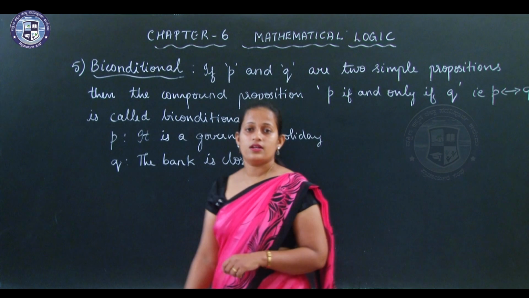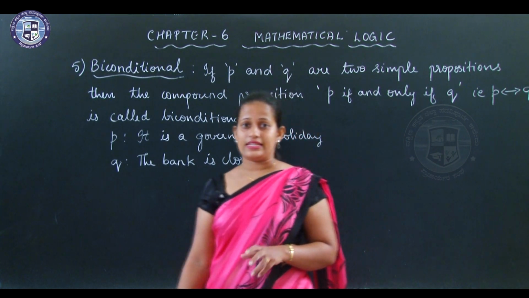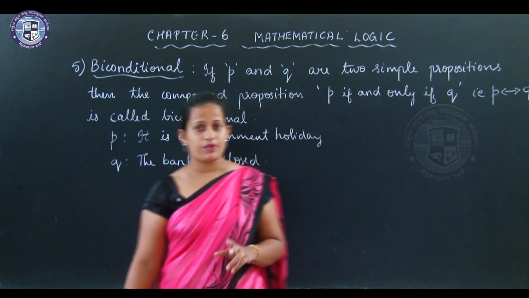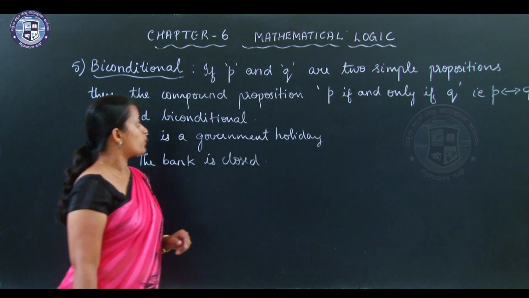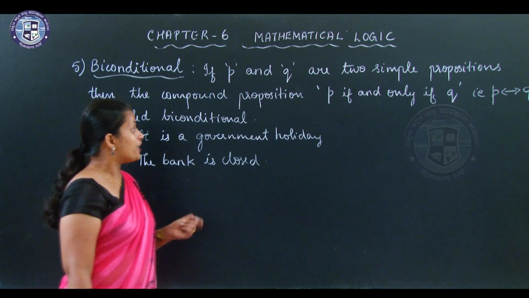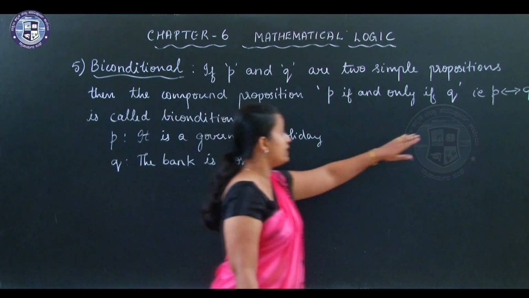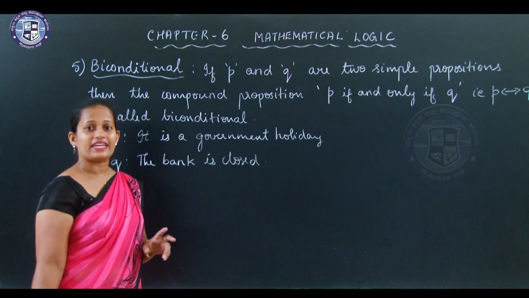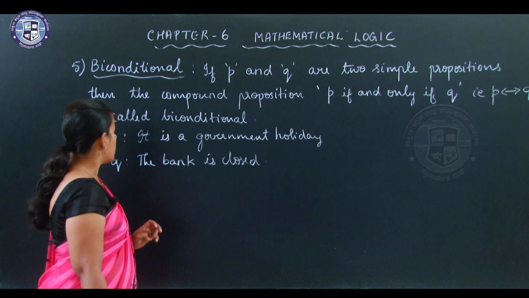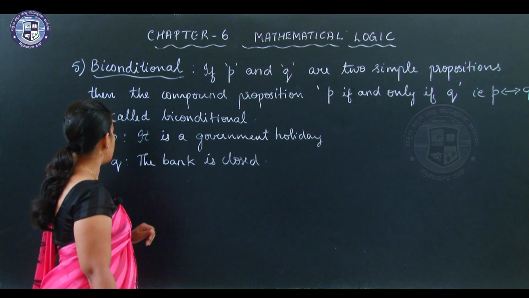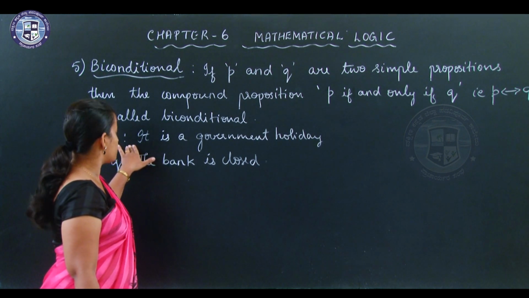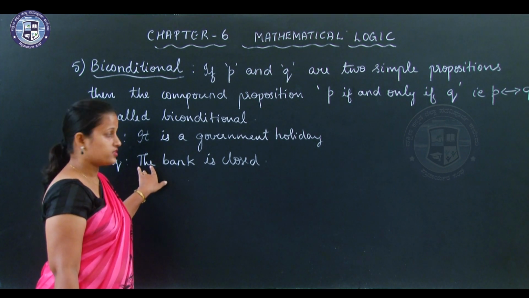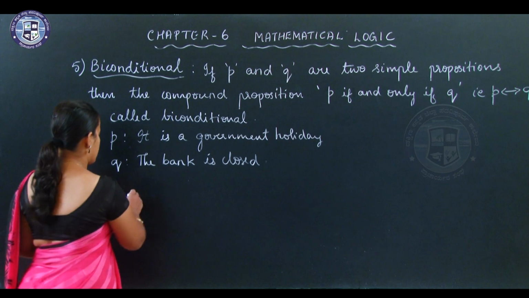Okay. So let us see the last connective, that is biconditional. If P and Q are two simple propositions, then the compound proposition P if and only if Q, denoted like this, P double sided arrow Q, is called biconditional of P and Q. Let me explain this with an example. I have considered the simple proposition P as it is a government holiday and Q as the bank is closed. So how do we write the biconditional?